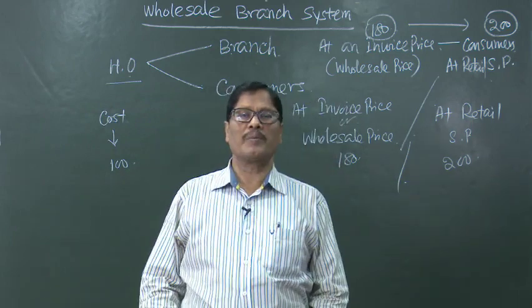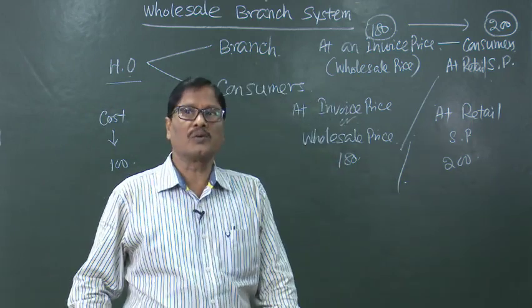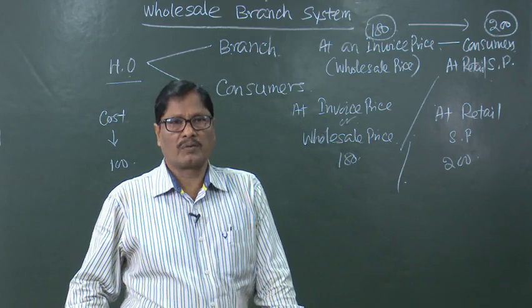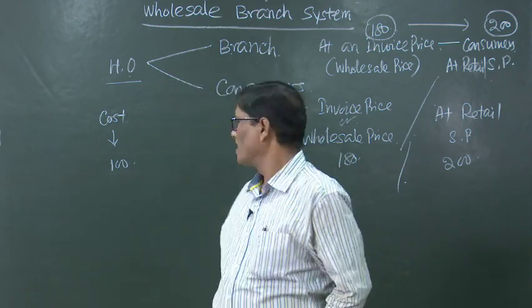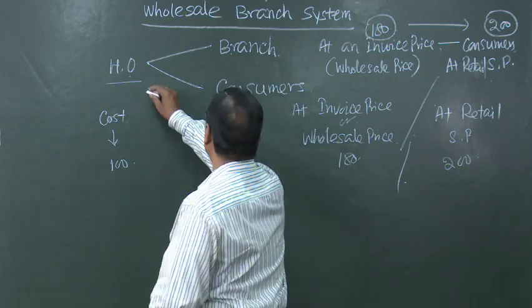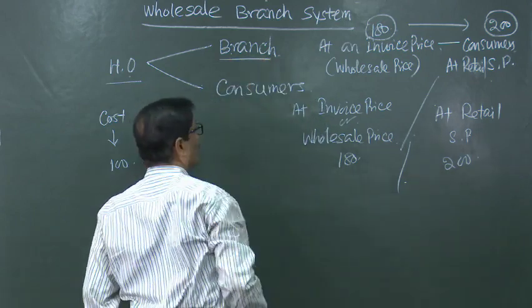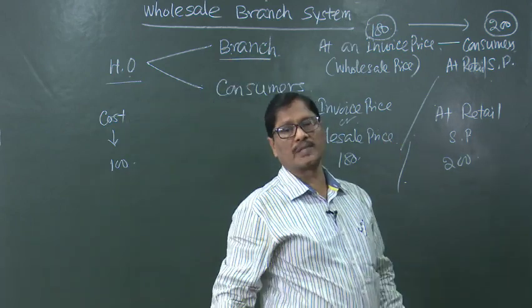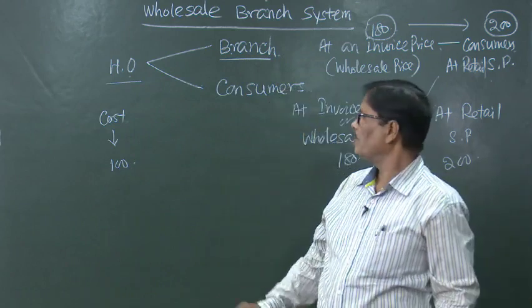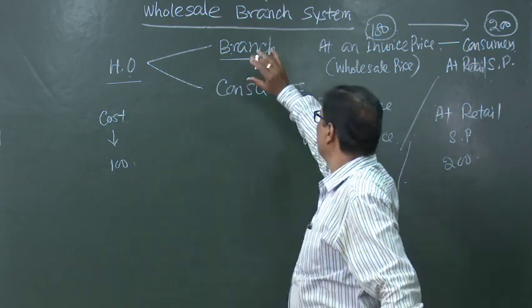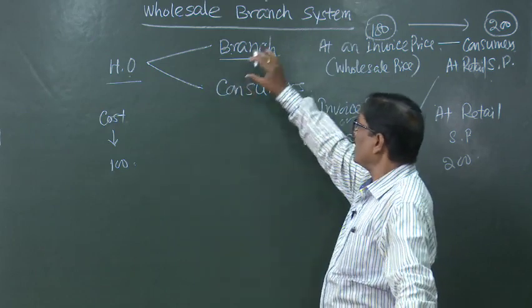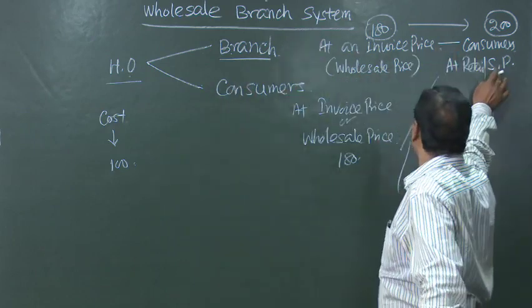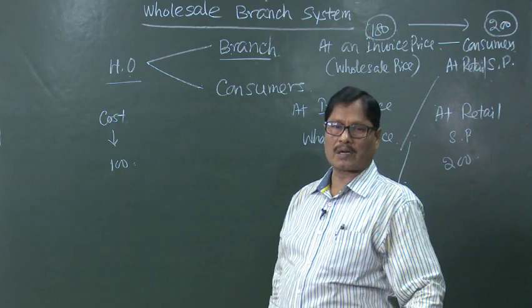Now, one problem arises when all the goods received from the head office by the branch have been sold. If it is completely sold, there is no difficulty. Suppose 100 out of 100, that means total goods sent by the head office to the branch have been sold to the consumers, there is no closing stock.